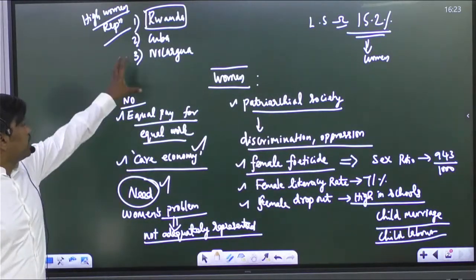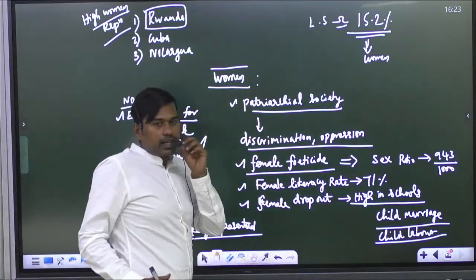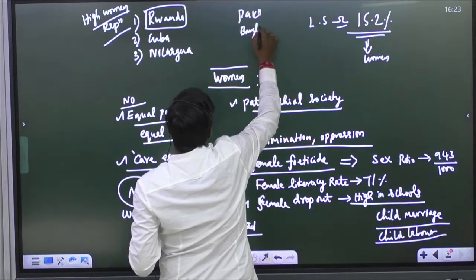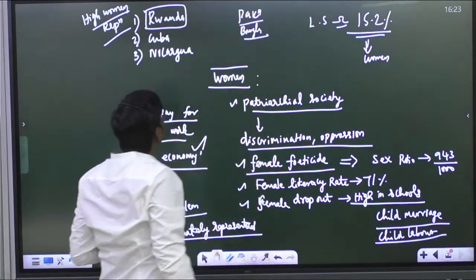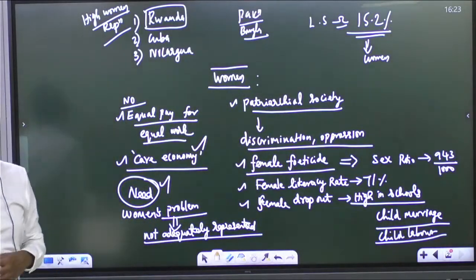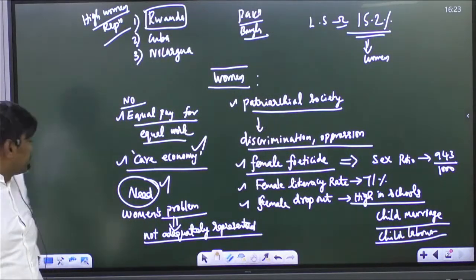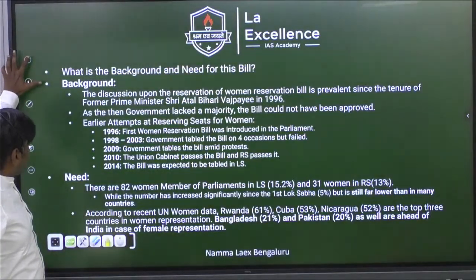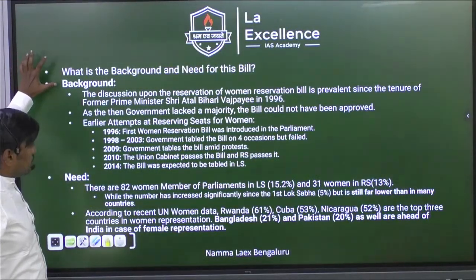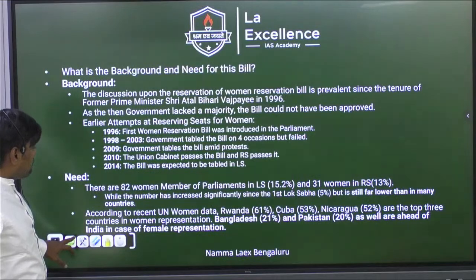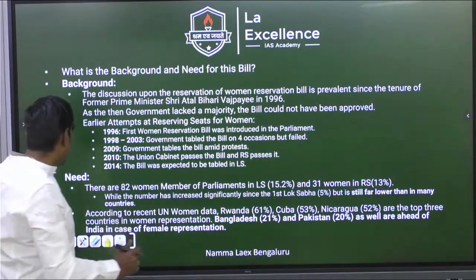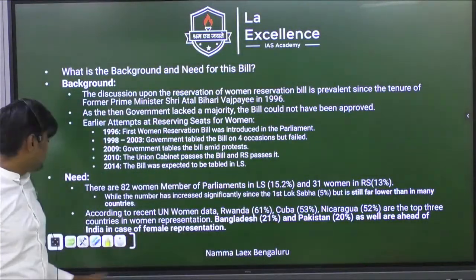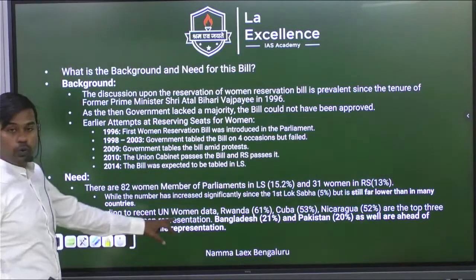Now, coming here, see, but there are countries where women are least represented. Again, Pakistan is there, and then Bangladesh is there. Pakistan, Bangladesh. One more country, Pakistan, Bangladesh, yes. So highest representation, kindly note it, it's given here. How much it is? Just remember this fact, 61%. This is UN Women data.